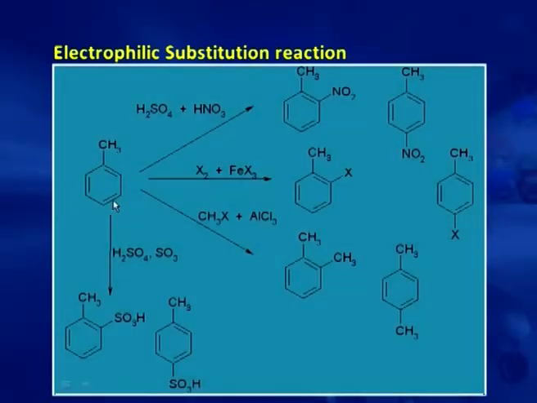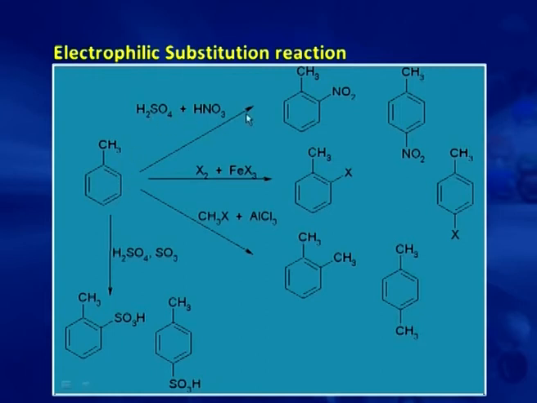Now, next, electrophilic substitution reactions. So, we have a benzene ring here. Benzene ring, as all of us know, undergoes electrophilic substitution reactions, but here we have an alkyl group attached to this benzene ring, and all of us know this alkyl group is electron donating. So, it increases the electron density of the benzene ring. So, it makes this ring more susceptible towards electrophilic attack, and further it is ortho and para directing.